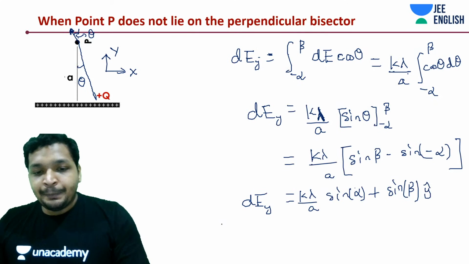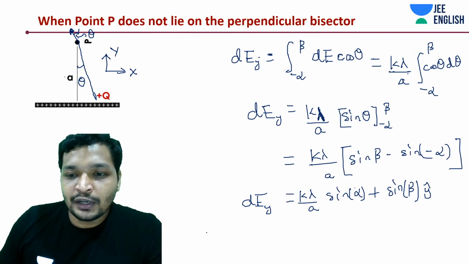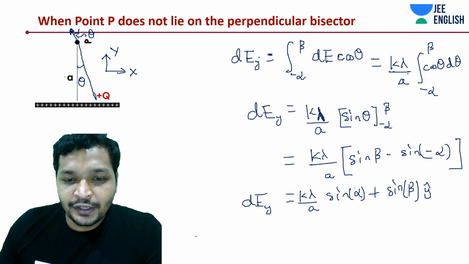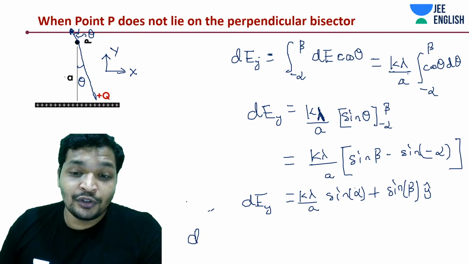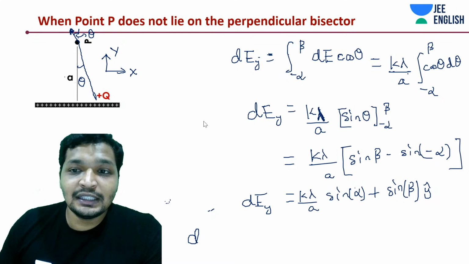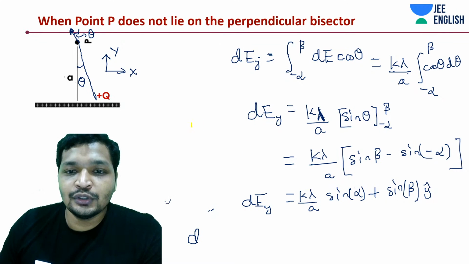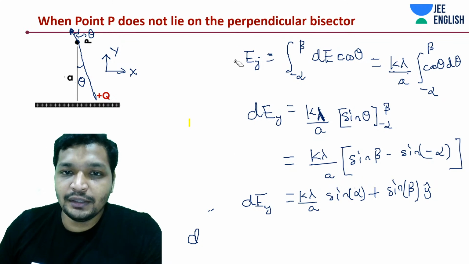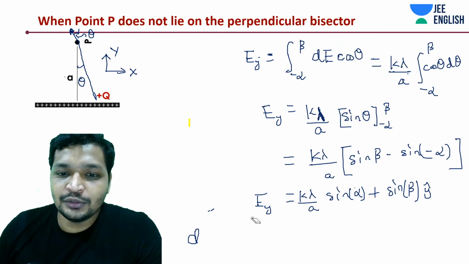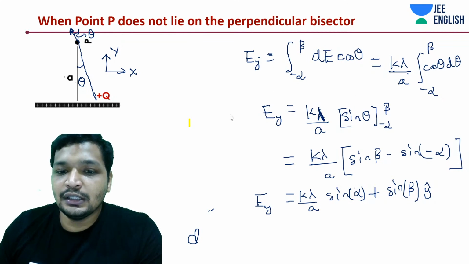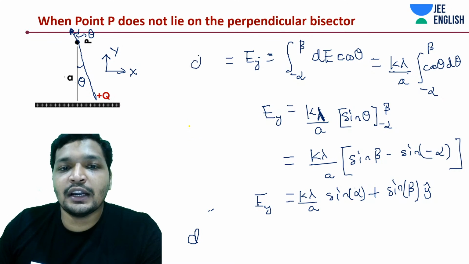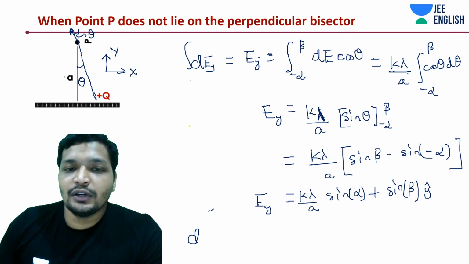Easy, simple. Let's write down the expression for net field. So this is after integration, Ey. All right.